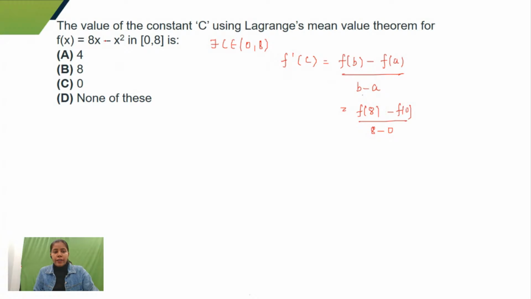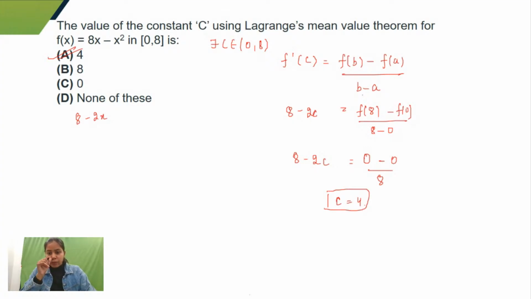And f dash c would be, if I find f dash x, 8 minus 2x. So it would become 8 minus 2c. So you just have to find out the value of c. So 8 minus 2c, if you put f of 8 here, 8 into 8 minus, it would give me 0 by 8. So if you solve, you will get c equals 4, right? So option A is correct. So this is a simple statement. You can remember this. I don't think it would be much of a problem. Option A is correct. Have I done something wrong here, guys? You guys are saying that 0 would be the answer. Just check it once, guys.